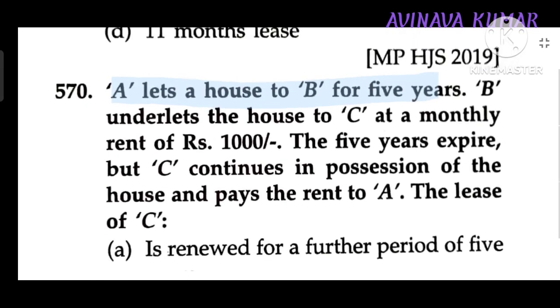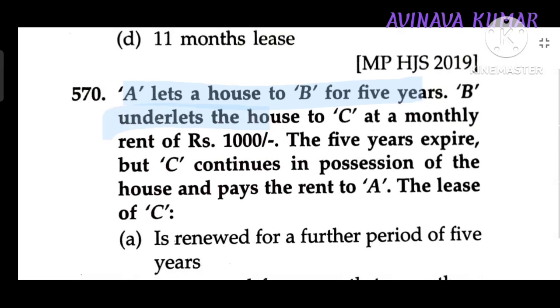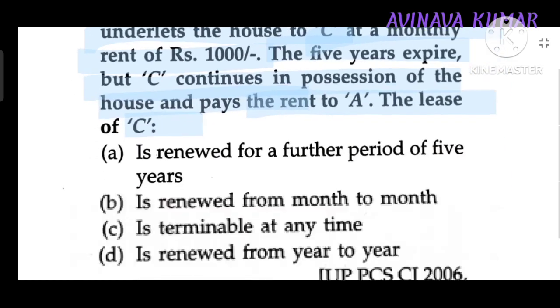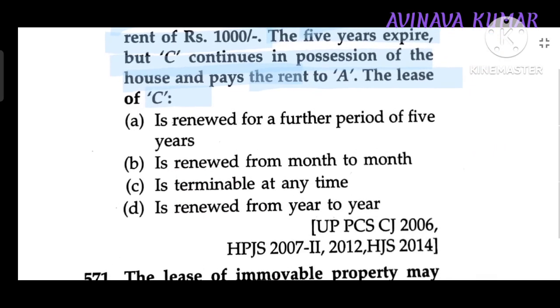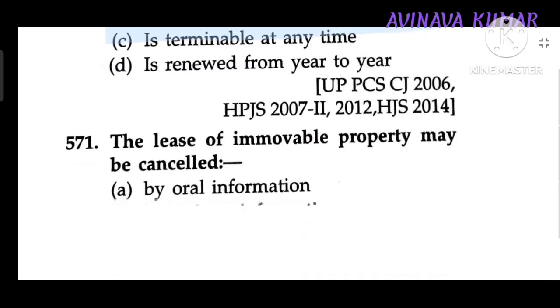A let a house to B for 5 years. B underlet the house to C at the monthly rent of 1000. The 5 years expired, but C continues in the possession of the house and pays rent to A. The lease of C is renewed from month to month.